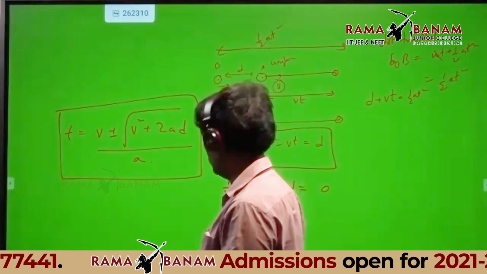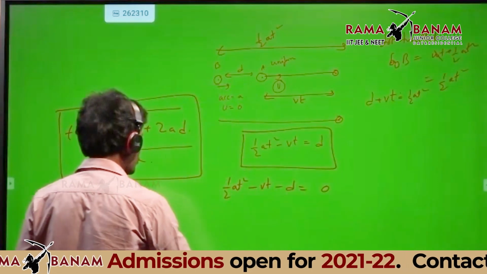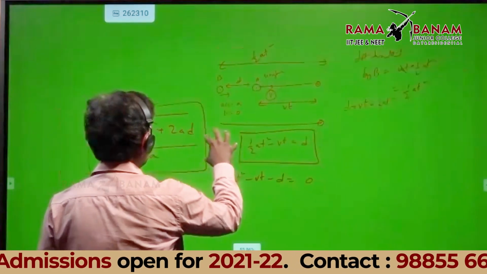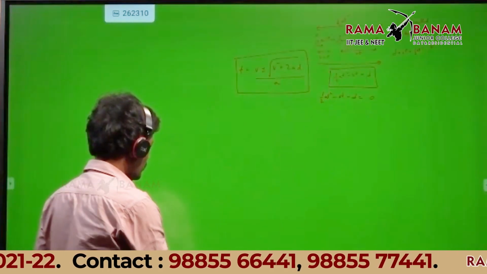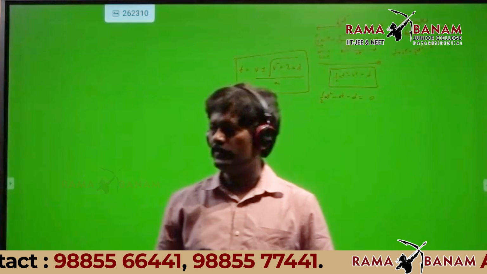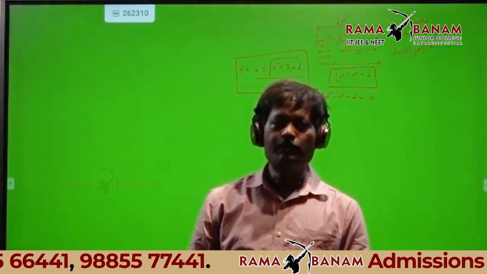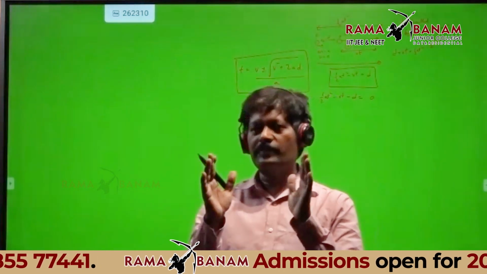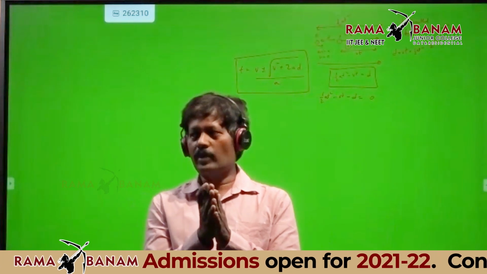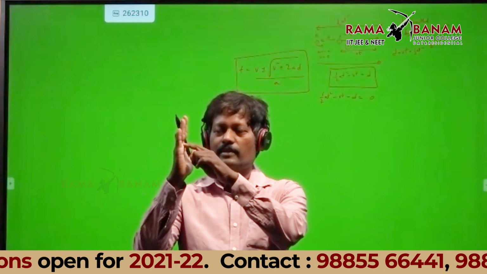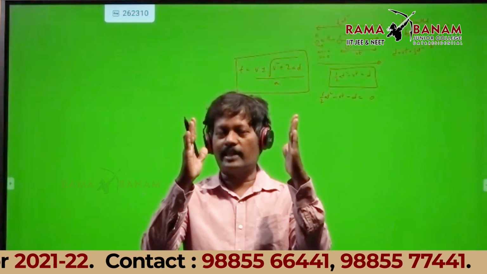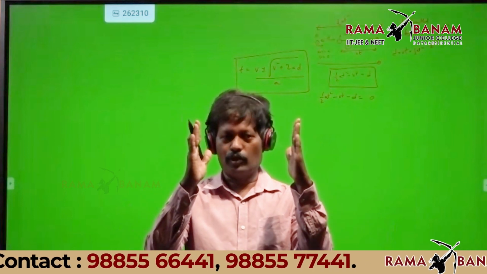Did all of you understand? Now, all of you keep in mind the two cases we discussed today. What are the two cases? One car is having acceleration, one car is having uniform velocity.